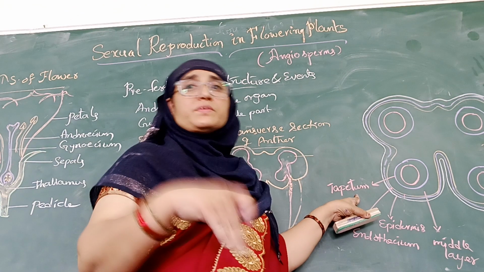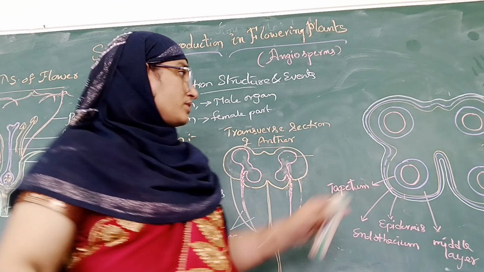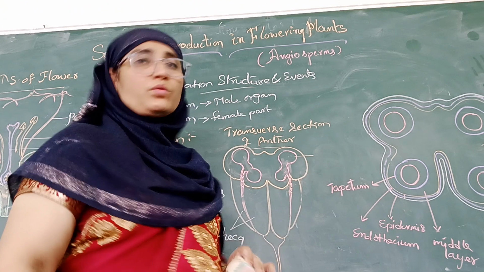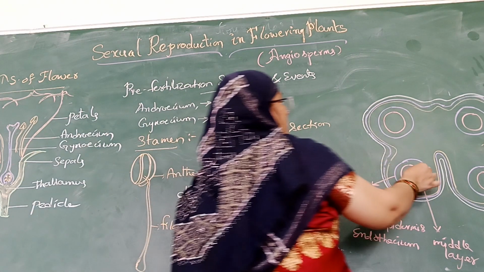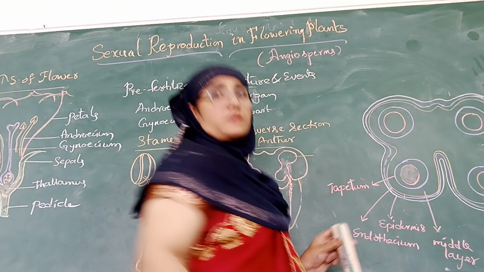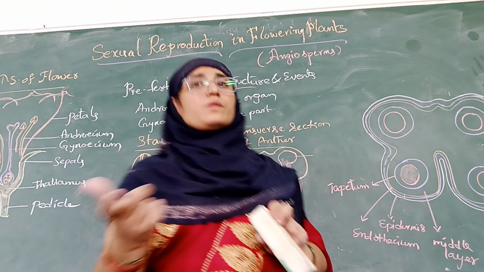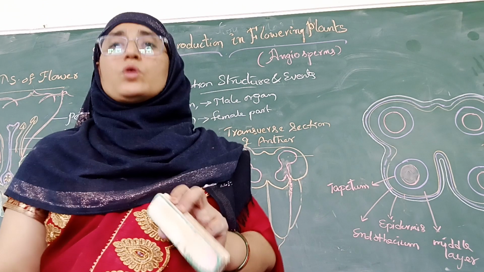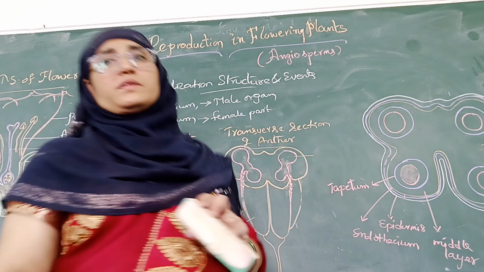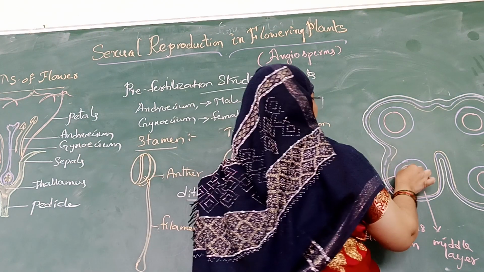Next, we observe the internal structure within the tapetum during the young stage of the anther. What happens during the young stage of the anther? The entire inner region of the tapetum is filled with a similar type of cells, also called homogeneous cells, and that similar type of cells is called the sporogenous tissue.